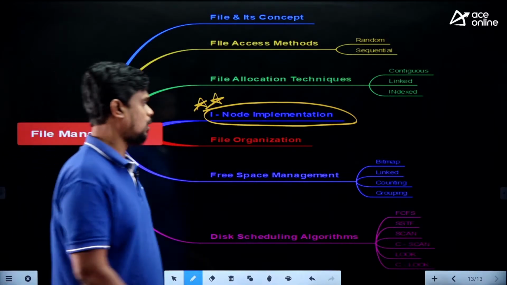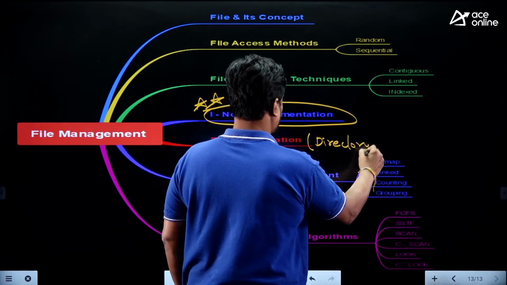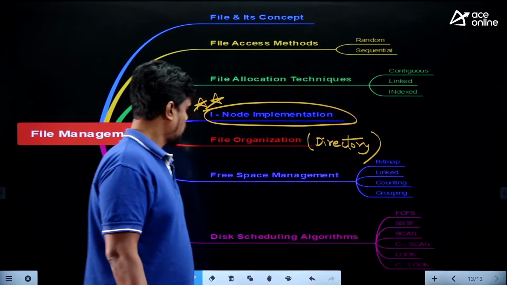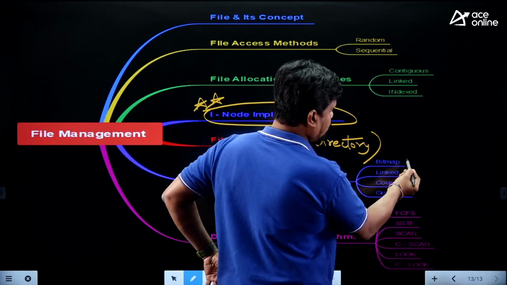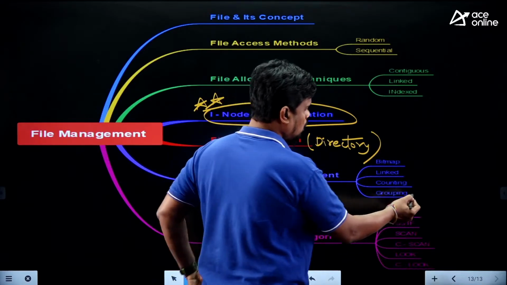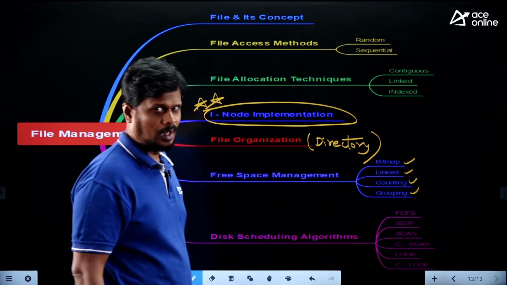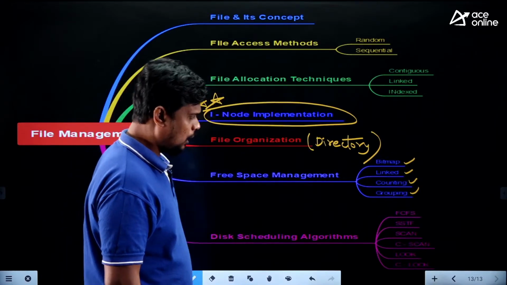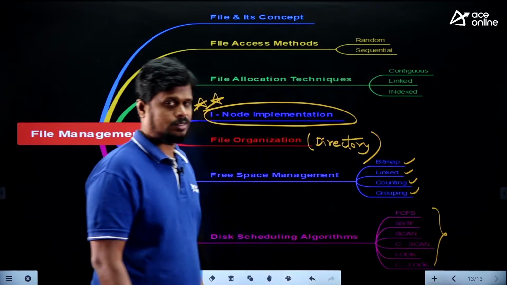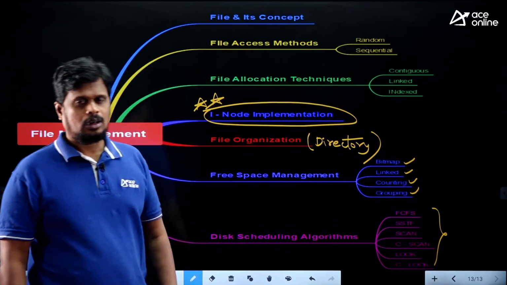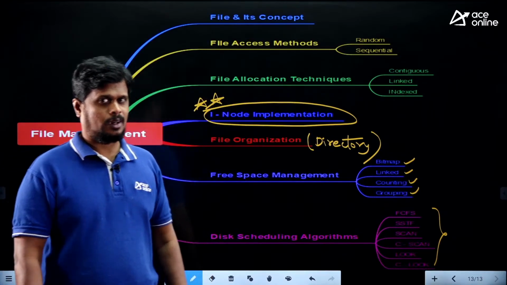Basically I'm mentioning the directory structure. That is also something we have covered in our classes. Next, free space management. Coming to free space management, you have techniques called grouping, counting, linked and bitmap. This is also covered in our classes, right? And disk scheduling algorithms: we have six disk scheduling algorithms, like FCFS, SSTF, SCAN, CSCAN, LOOK and CLOOK. So these are the topics that we have under this file management.